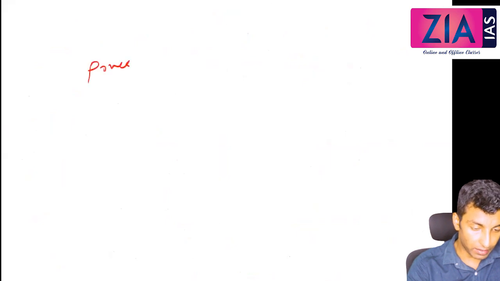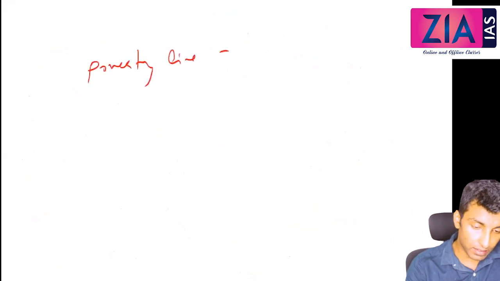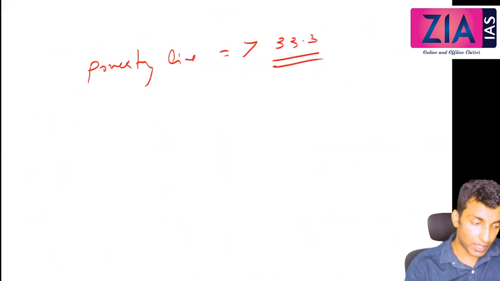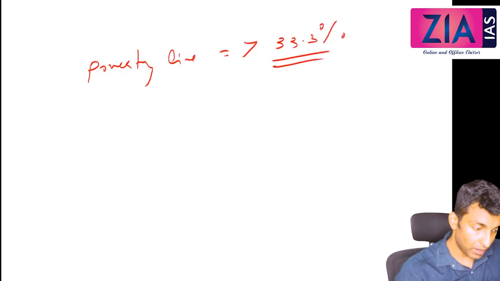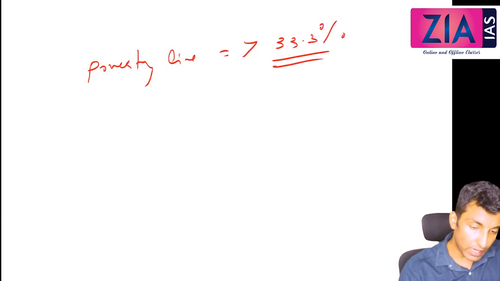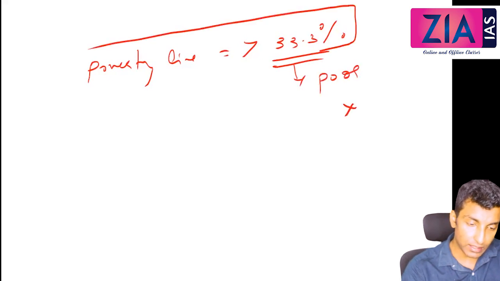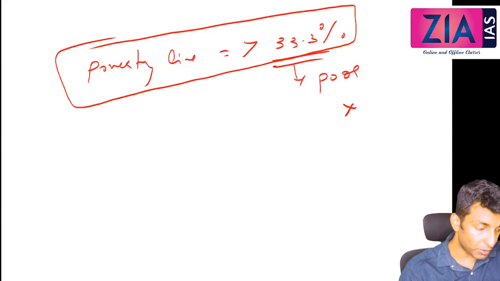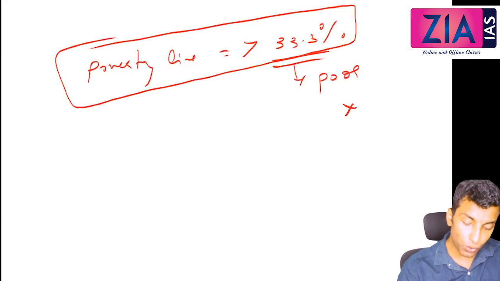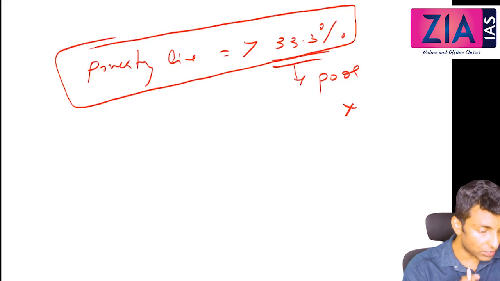Okay, now let's say the poverty line is 33.3 percent of the deprivation score. So if more than 33.3 percent deprivation score is there, then you are poor, otherwise you are not. Let's suppose the poverty line is fixed as 33.3.